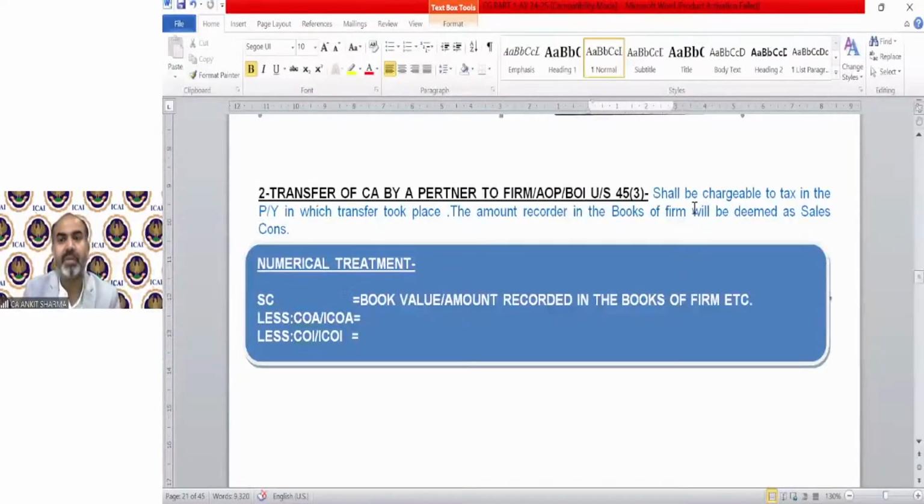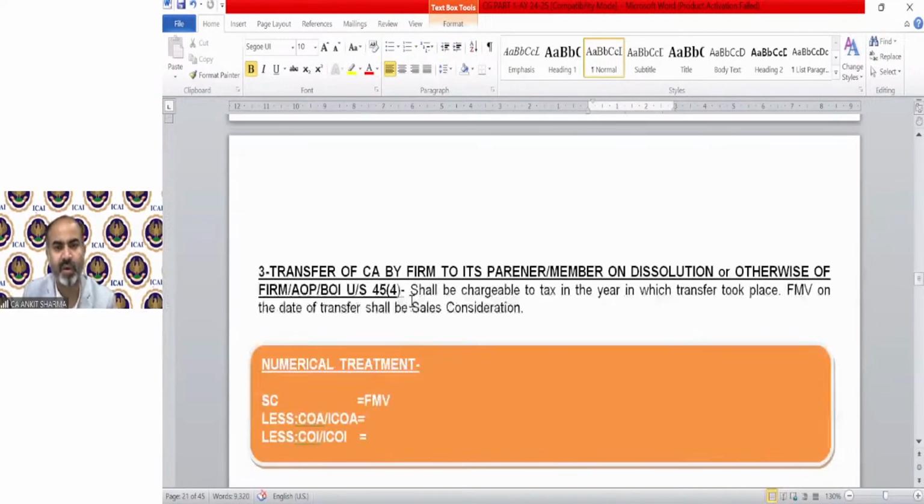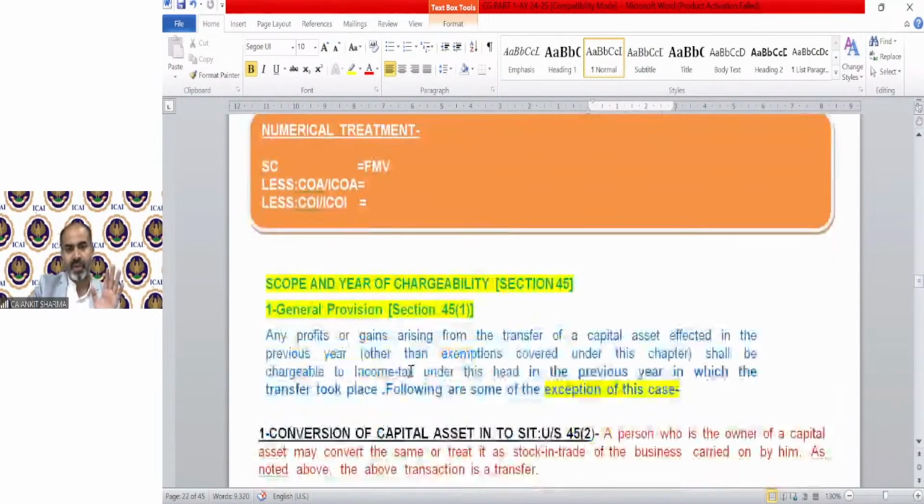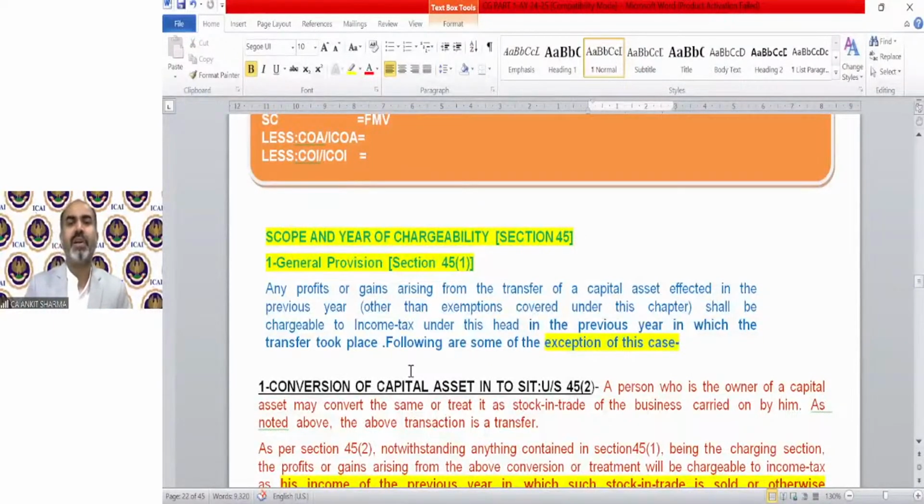Section 45(3): shall be chargeable to tax in the previous year in which the transfer took place. The amount recorded in the books of the firm will be deemed as sale consideration. Sale consideration is the book value, the amount recorded in the books of the firm; then normal cost of acquisition or index, improvement, same provision. Section 45(4): shall be chargeable to tax in the year in which the transfer took place. FMV will be the sale consideration. You can see the format: FMV, then cost, index, same provision. There is no difference.